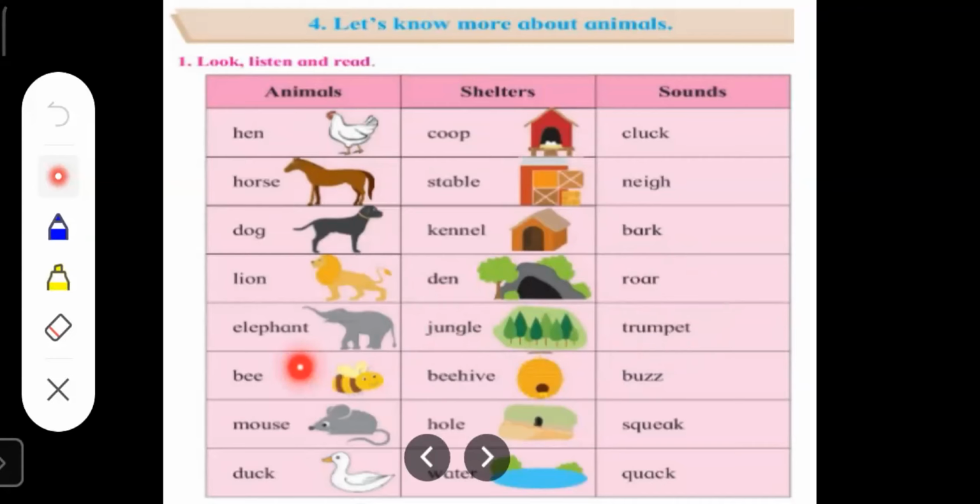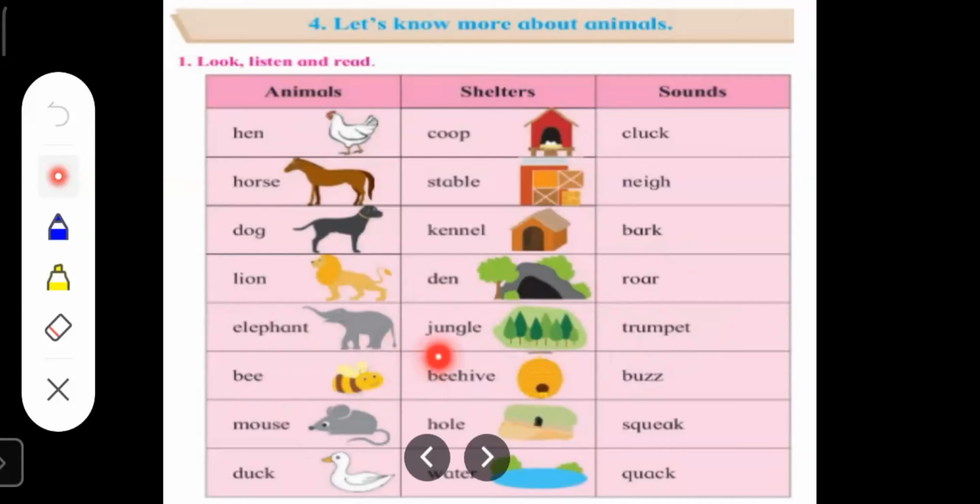Next is bee. It is an insect. You all have heard about honeybee, children. Honeybee take the nectar from the flowers and they take the nectar to their home.